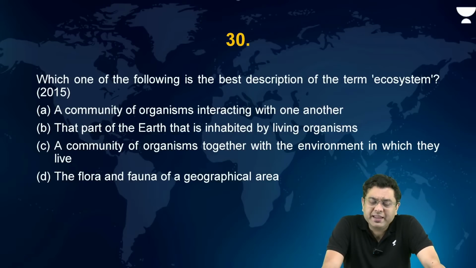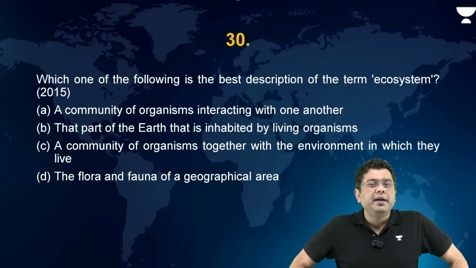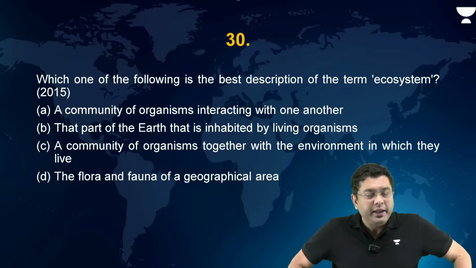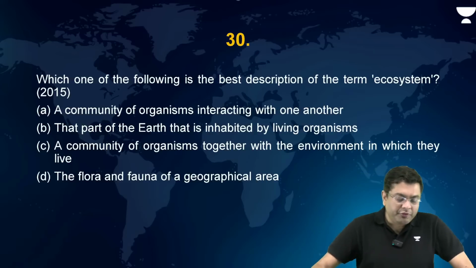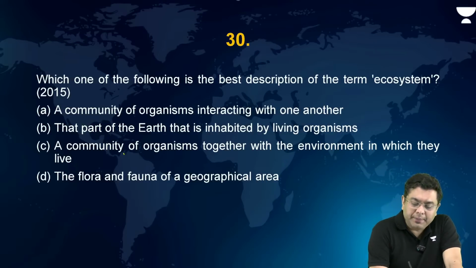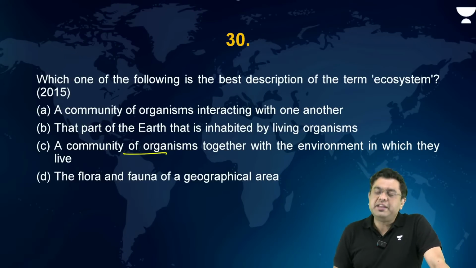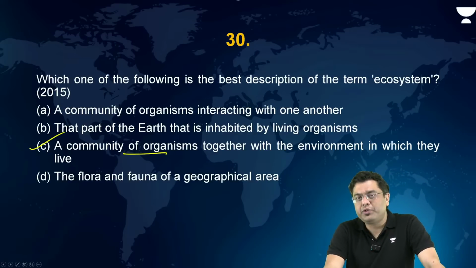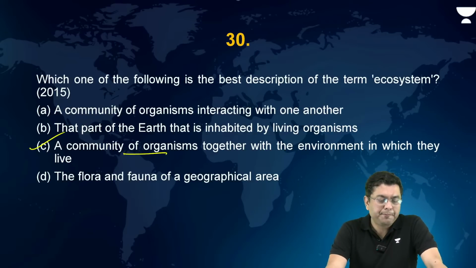Which one of the following is the best description of the term ecosystem? Now, ecosystem is what? Ecosystem, community of plants and animals, including the biotic and the abiotic factors which influence them, where they live. So when we talk about ecosystem, a community of organisms together with the environment in which they live. So the correct answer in this case is C. All right.